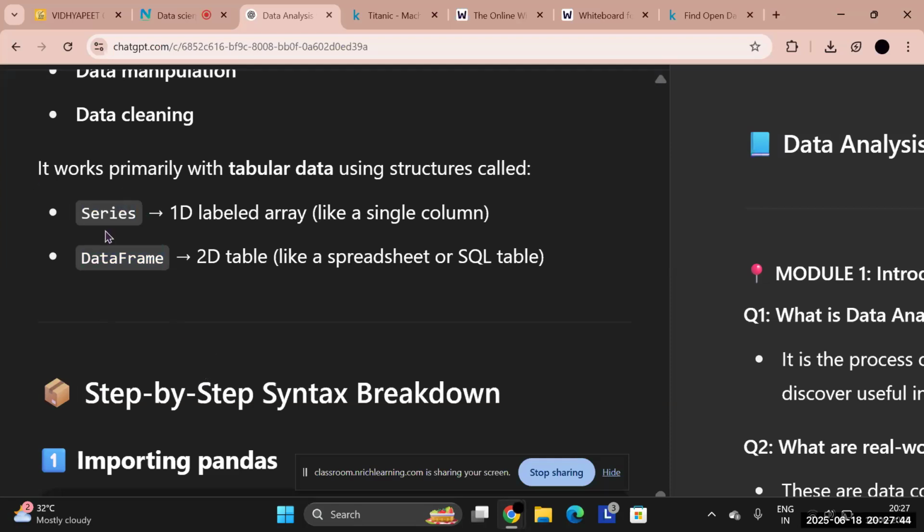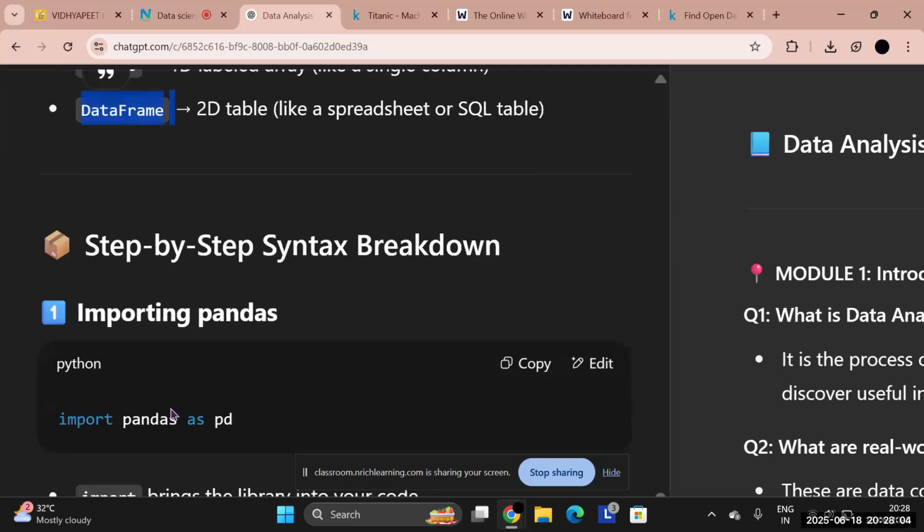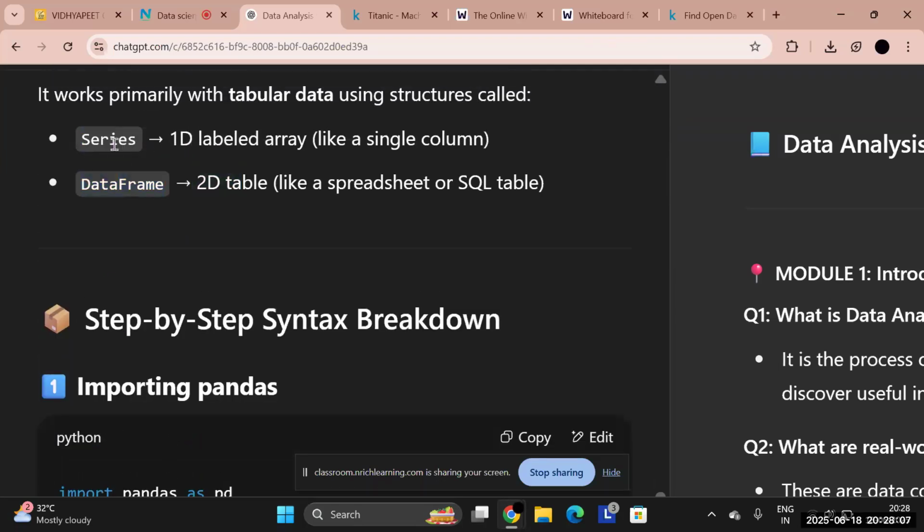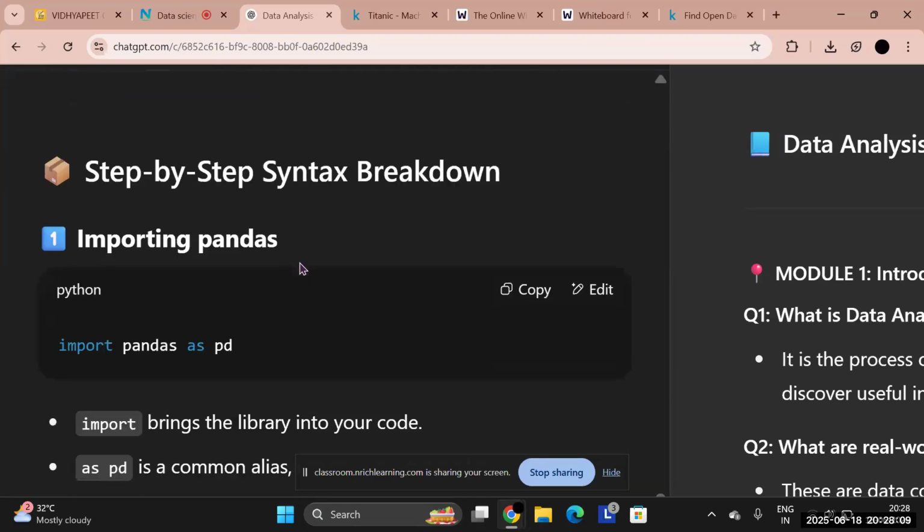Make sure you understand these two terminologies, because the short form for data frame is df, and we will be using df in the code afterwards. A series is used when the data is so small, tiny data, but usually what we use is a data frame. So a data frame is a 2D table and a series is a 1D labeled array.